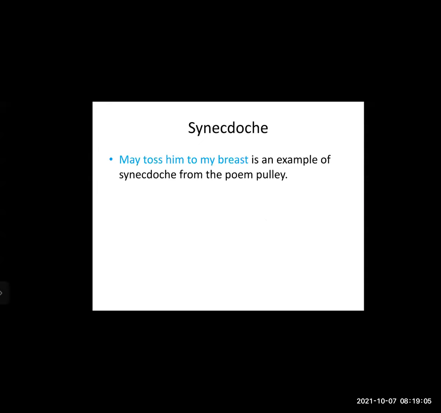Here in this poem, the synecdoche is "may toss him to my breast." Him means here all mankind, human beings. Let them come to my breast. Let them come to me. This is an example of synecdoche from the poem Pulley.